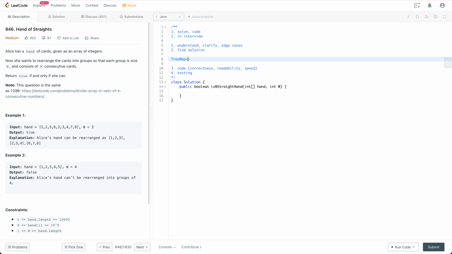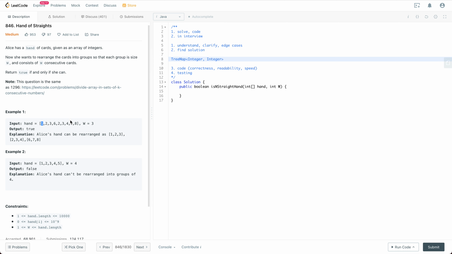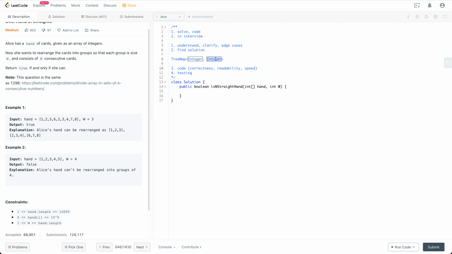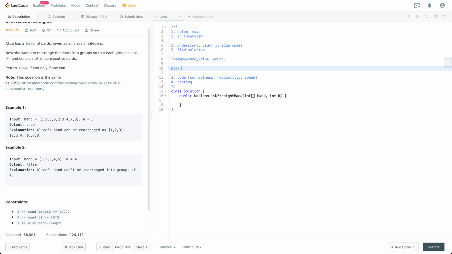So for the TreeMap, the key would be the actual integer, I mean the value of the card, and the value is how many cards we have in hand that have the corresponding value. So this would be the card value, and this would be the count. Alright, so after having that, what we need to do is every time we are going to pick the first one within the TreeMap,